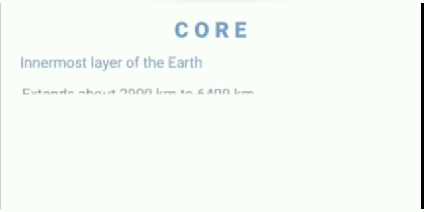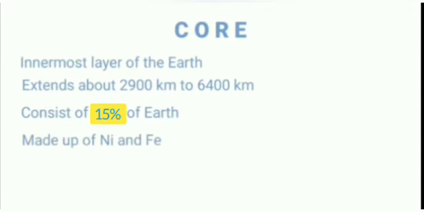Next is the core. Core is the innermost layer of the Earth with a radius of about 3,500 km. It extends from about 2,900 km to 6,400 km. It makes up 15% of the volume of the Earth. It is made up of nickel and iron. The central core has very high temperature and pressure.